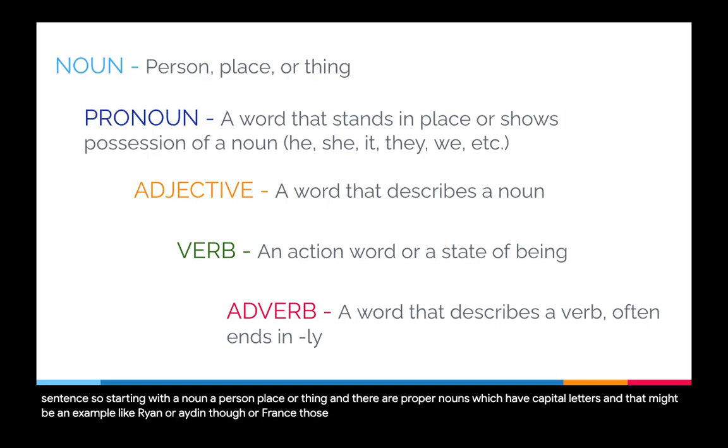Those all are proper nouns. Common nouns are nouns that do not need a capital letter. They are things like bananas and city and person.